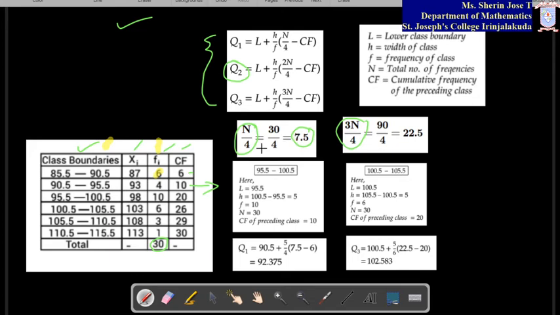Which class will you consider? The next class that comes just higher than or equal to this. 7.5 is not in this list, so the next bigger one is 10. That is the class you have to consider.